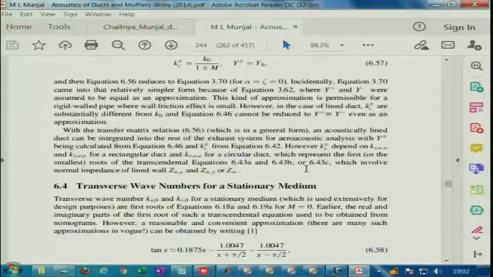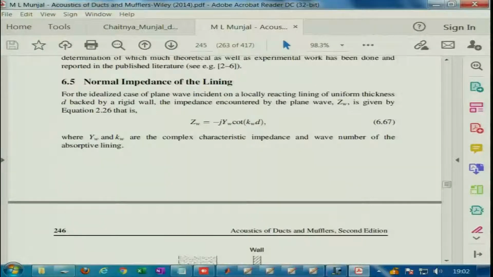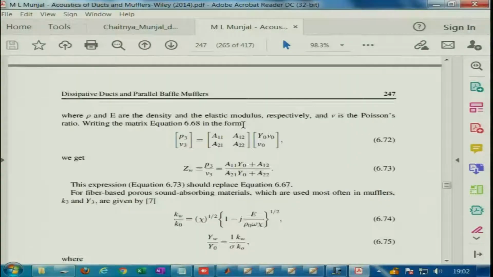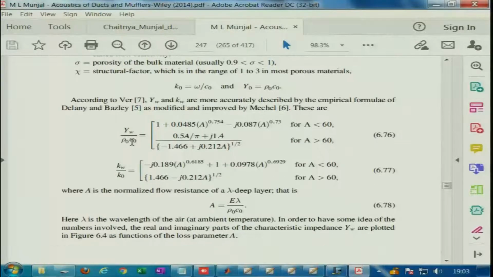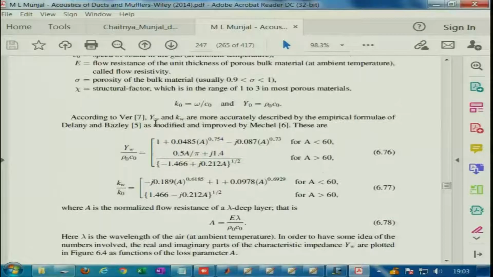So, this can be related to that, and there are expressions for the Z omega, which is basically given in terms of Yw and Kw, that is the characteristic impedance of the material and the wave number. They are well established formulas, given in Beranek and Wer's paper. They are given in non-dimensional expressions, which are obtained experimentally or through a lot of simulations. Then there are a bunch of expressions given in Selamet's paper also. So, once we know it for a given material, we can find out the Zw value and solve for that.